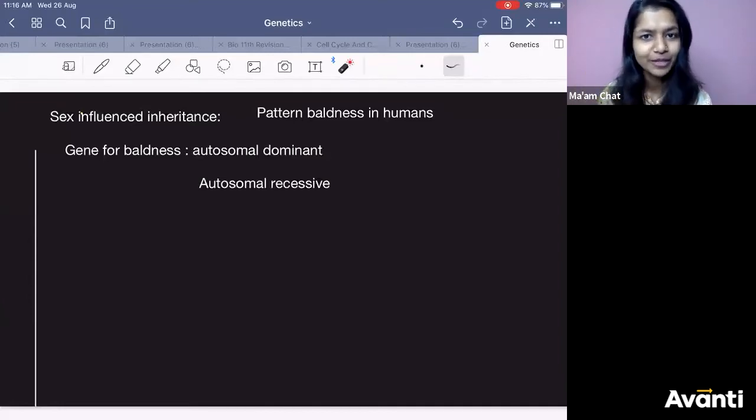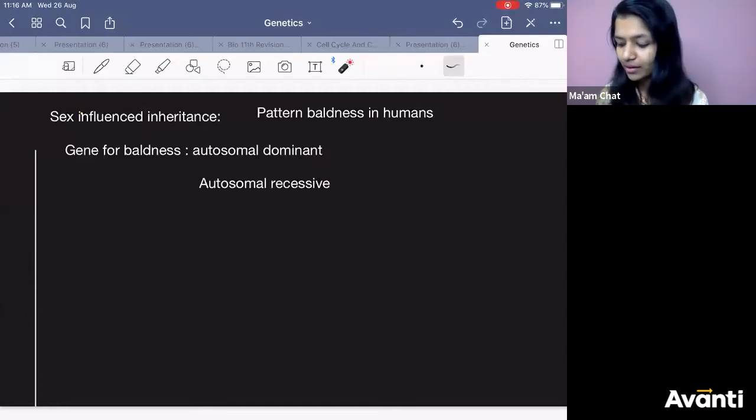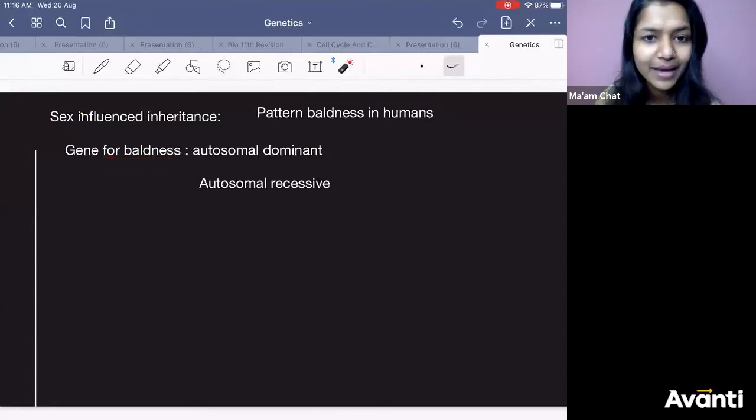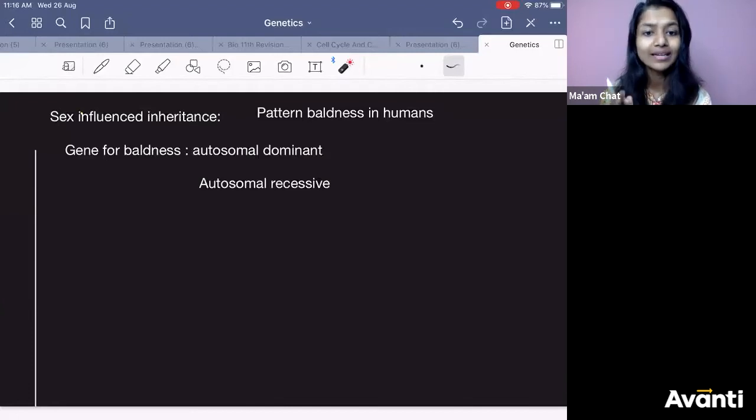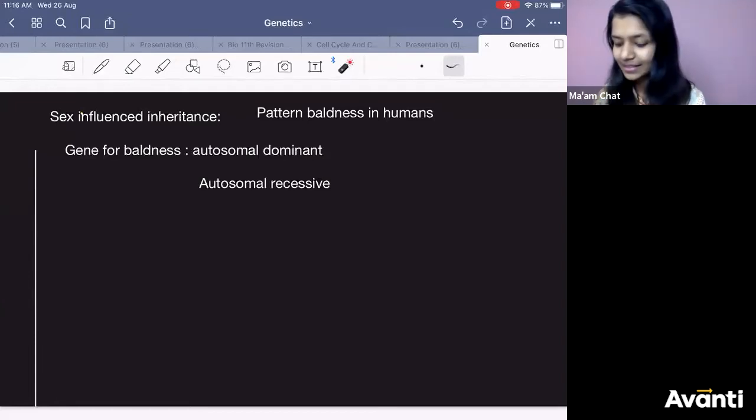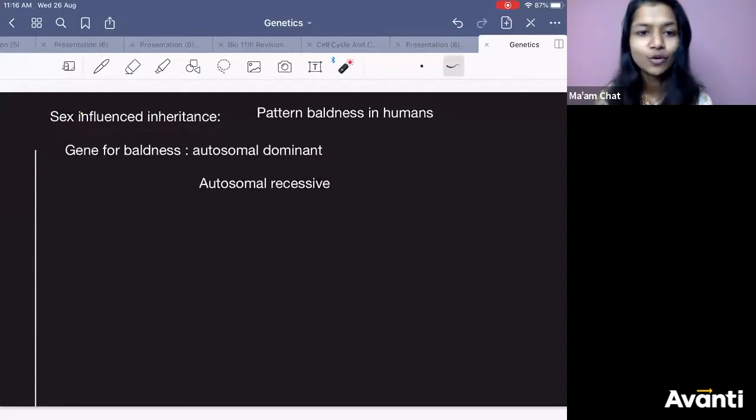You have observed people: are males more bald or females more bald? Where do you see this baldness character? In male, right? So this baldness character is sex-influenced inheritance. Males have more tendency to become hairless than females.